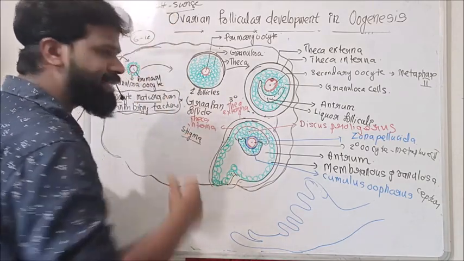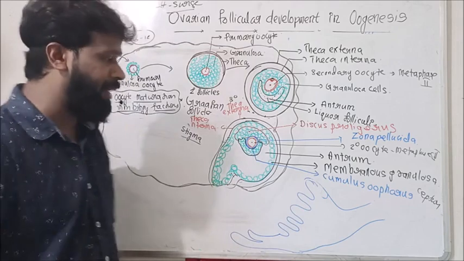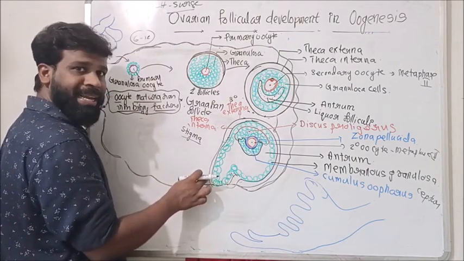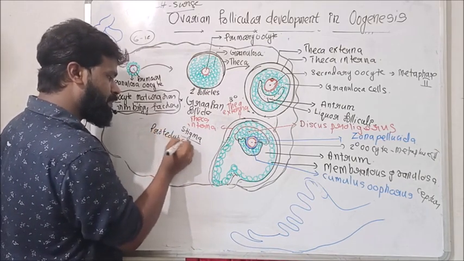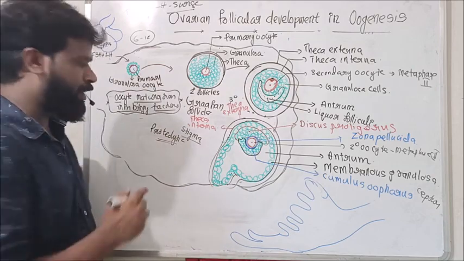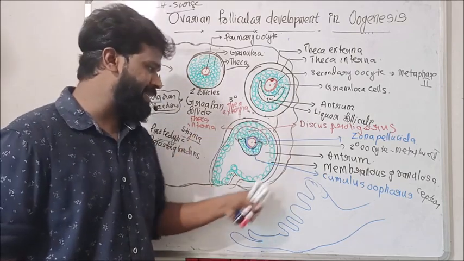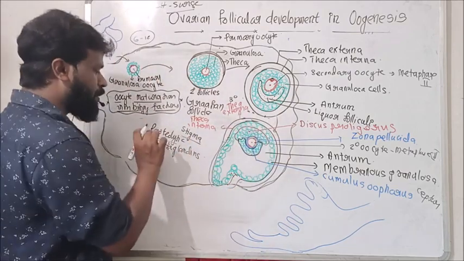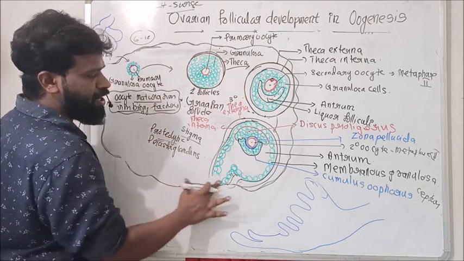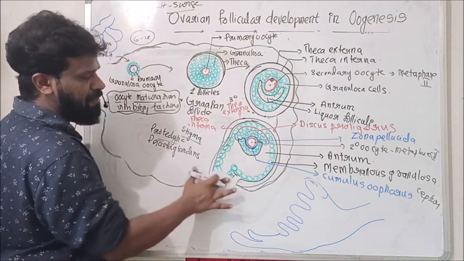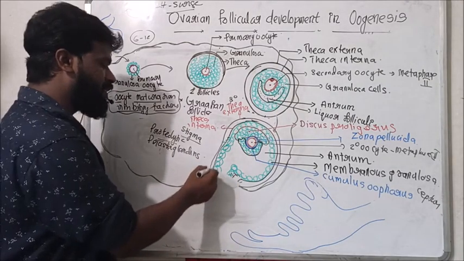Then under the stimulation of LH, the theca externa, the fibrous capsule consisting of fibroblasts, secretes some lytic enzymes, some proteolytic enzymes, as well as prostaglandins, which cause the rupturing of this membrane, the rupturing of the granulosa. This granulosa ruptures.